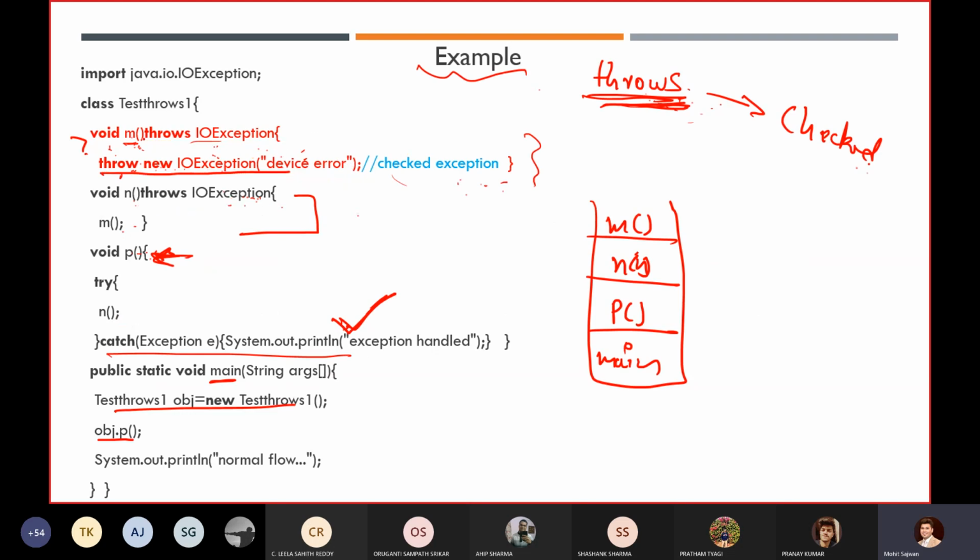Once you are going to declare a method, during the method declaration only, you can write this down: throws IOException, right? So that we will not get any compilation error. We want to avoid compilation error, and that is why we are using the concept of the throws keyword.